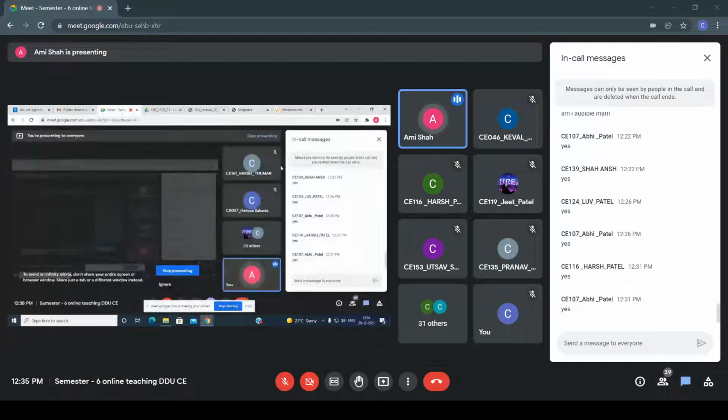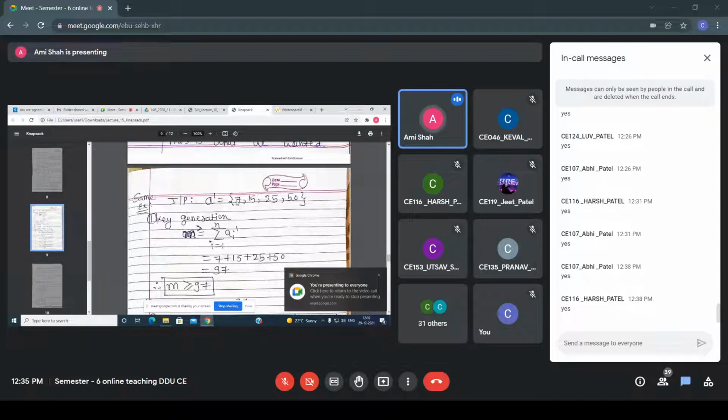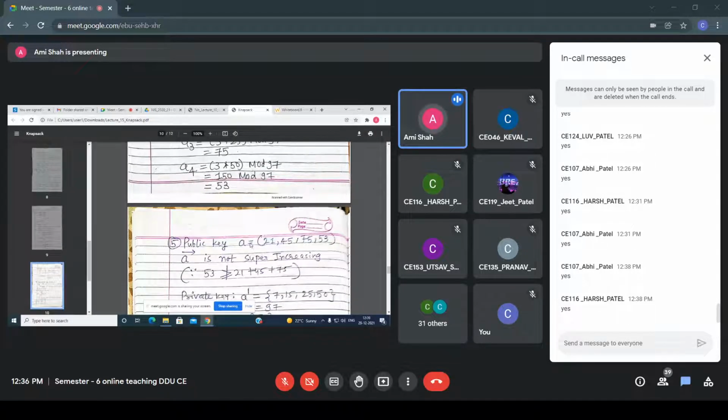Is it clear up to this, what I'm trying to explain, everyone? Is it clear about the new algorithm and all that stuff? Clear, everyone? Okay. So now what I'm doing here, by using this equation where AI dash means A1 is 7, A2 is 15, A3 is 25, A4 is 50. By using that, I am getting these new values. So now this A1, A2, A3, A4 becomes my A. So now this A becomes public.